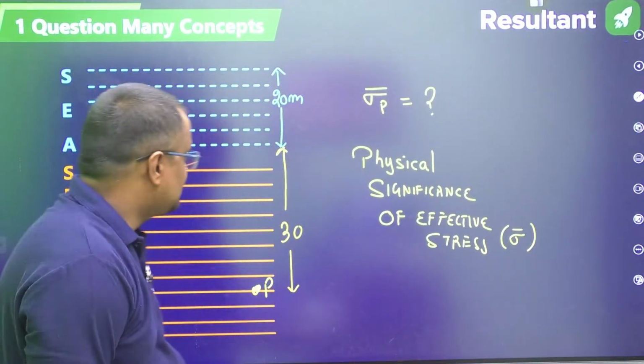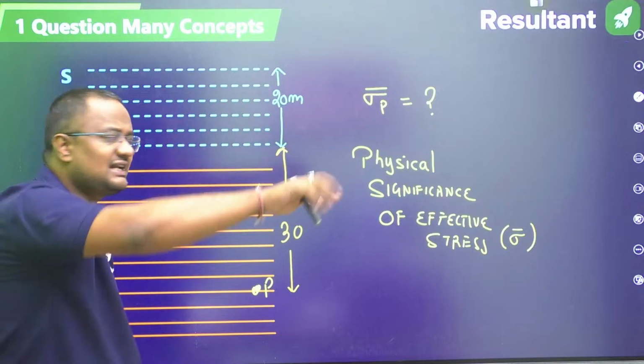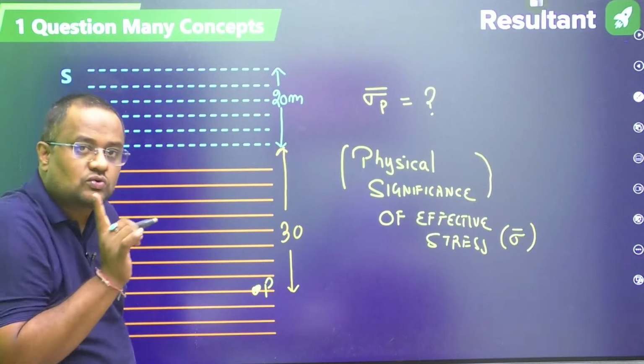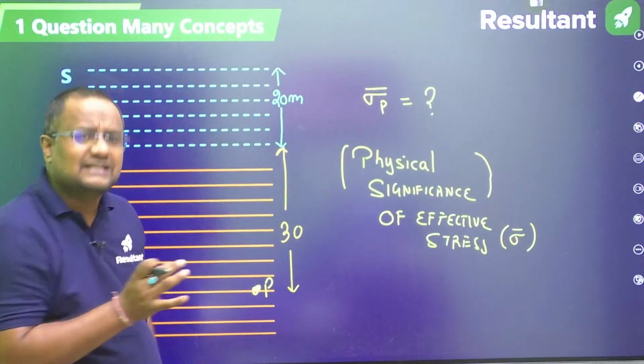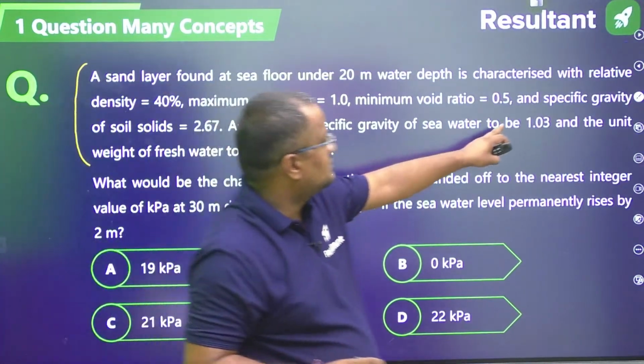Okay. So effective stress at 30 meter depth is asked. Effective stress formula is total stress minus pore water pressure. That I am not telling, I am telling the physical significance. Before solving this question, guys, this question will be very easy.